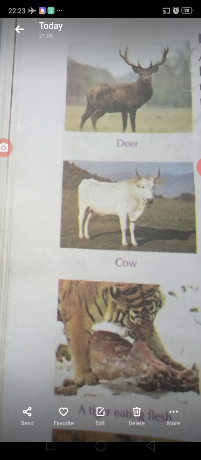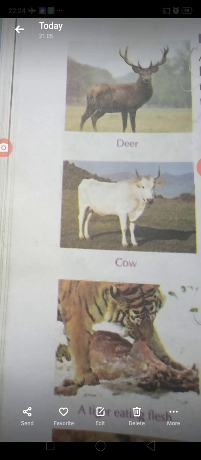Now, adaptations to food. Animals eat different kinds of food. Some eat plants and some eat other animals. On the basis of their food habits, animals can be classified into four categories: herbivorous animals, carnivorous animals, omnivorous animals, and parasites. Animals which eat only plants and grasses are known as herbivorous animals. For example, cow, deer, goats are such type of animals.